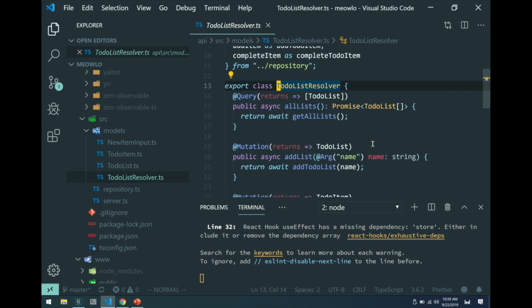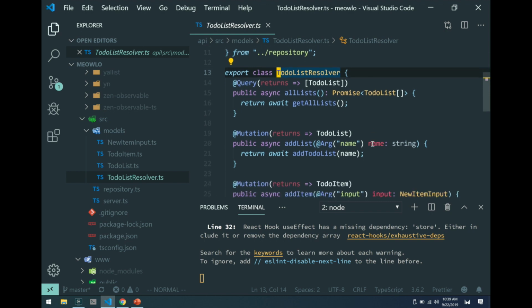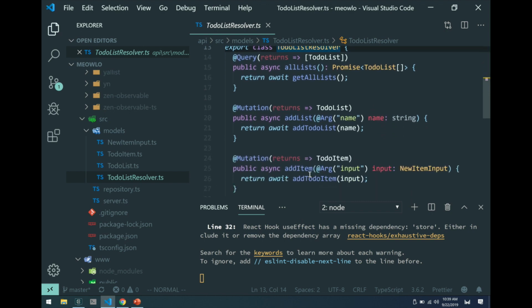So I've got my list of resolvers here. And if I scroll down to add item, you can see that I have these experimental decorators. This is also a TypeScript feature. And with this decorator, I'm saying that this add item, this is the one that I want to change. I want to add this to the schema by way of a mutation. And when I execute it, I return a to-do item. And then otherwise, it's just wrapping this add to-do item and passing the input argument.